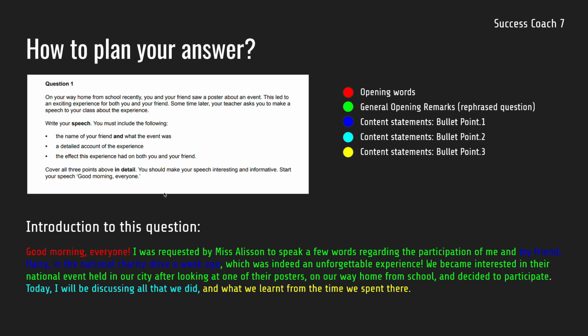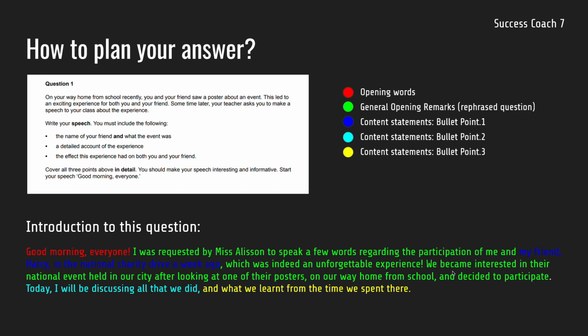As we just discussed, first we have to use the opening words. So here, good morning everyone is being used in the introduction to this question. Next, we had to write the general opening remarks, which are a simple rephrase of the question. If you read this text highlighted in green in this introduction: I was requested by Miss Ellison to speak a few words regarding the participation of me and my friend Harry in the National Charity Drive a week ago, which was indeed an unforgettable experience.